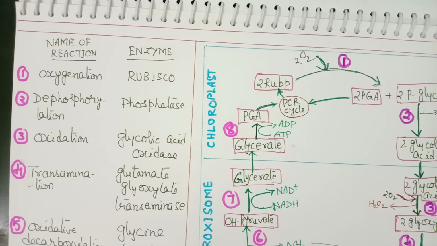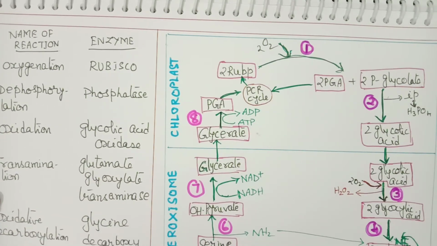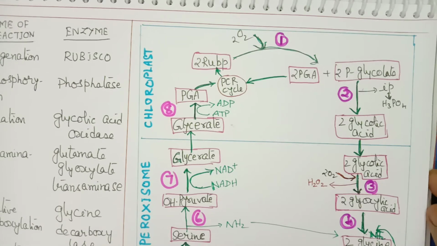So the first and second reactions take place in the chloroplast, and the product formed here is glycolic acid. Now let us go to the third step.